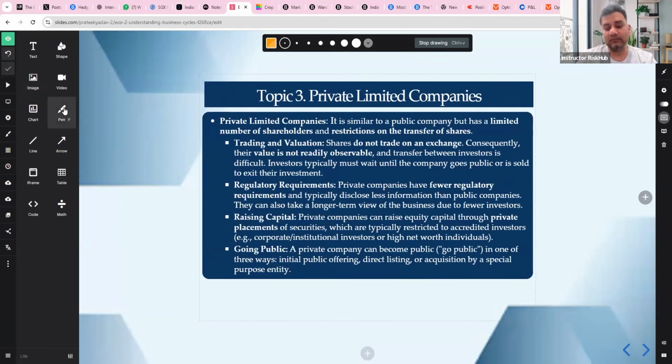Then we have the private limited companies. What's a private limited company? Please keep in mind that a private limited company is similar to a public limited company, but it has a limited number of shareholders. OpenAI and Anthropic right now are all private limited companies. There are restrictions on share transfer, and shares are not listed on the stock exchange. When you talk about trading and valuations, shares do not trade on an exchange, hence market price is not observable daily. Valuation is difficult. Exit is hard. Investors usually exit when the company goes public or is sold.